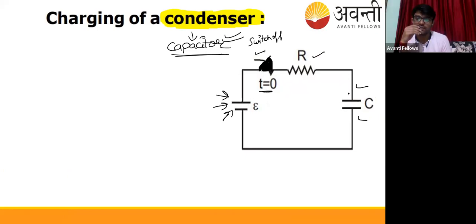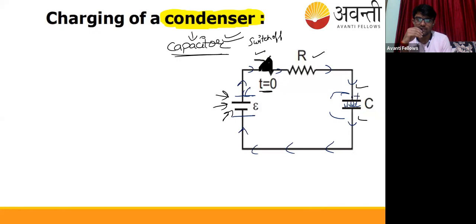This capacitor will absorb the charge from this battery, since the circuit is completed. Due to the potential difference of this battery, there will be a charge flow, a current flow in this direction. Due to the current, charges will be produced on the plates of the capacitor, plus and negative, and an electric field will get generated between the plates.